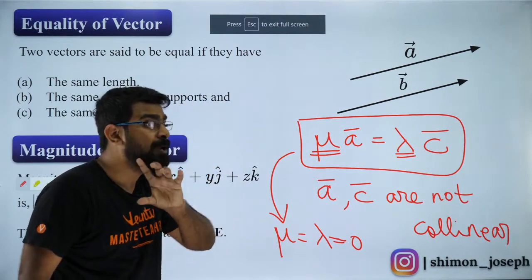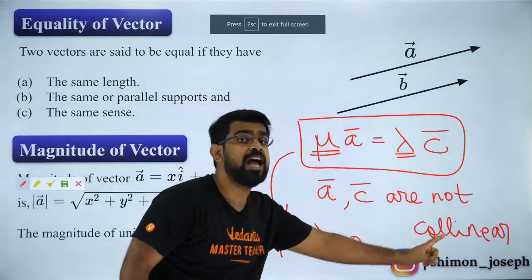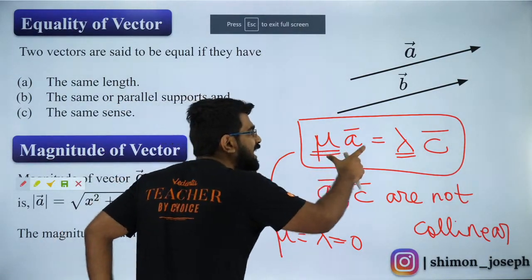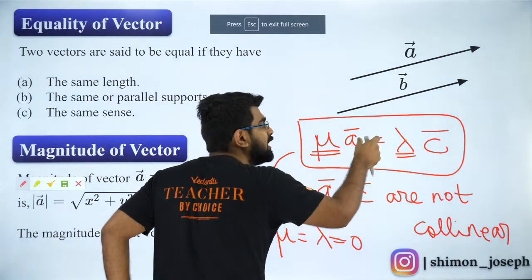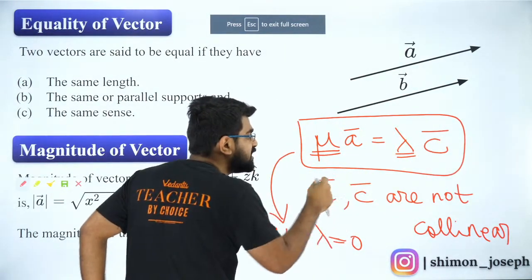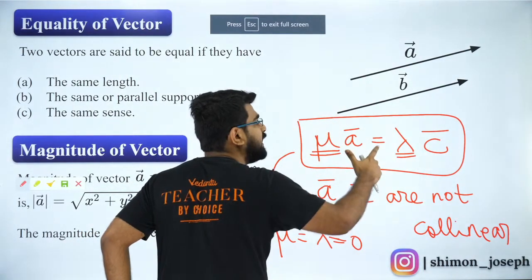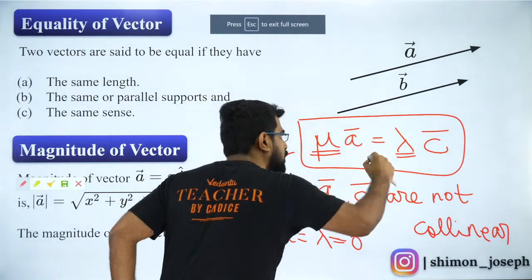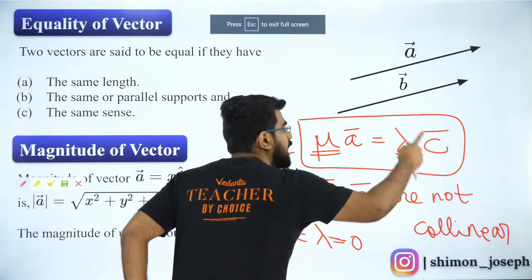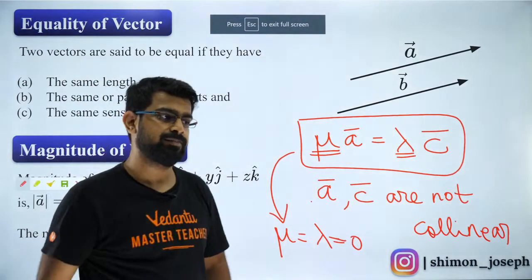Let me repeat it. Listen carefully. In the question, if they say A and C are not collinear, and while solving you get a relation like this, mu A vector is equal to lambda C vector, now since A and C are not collinear, I can say this can never happen. So if this is happening, that should mean lambda and mu both are 0. Because if they are finite numbers other than 0, that means A and C are collinear. But that contradicts what's given in the question. Very good concept. I hope you liked it.